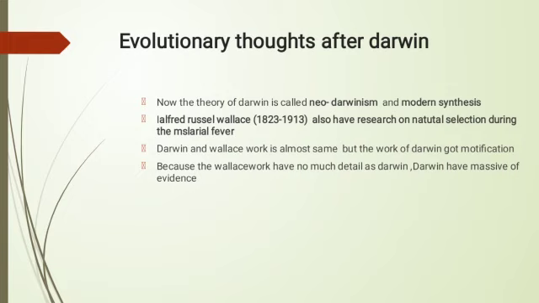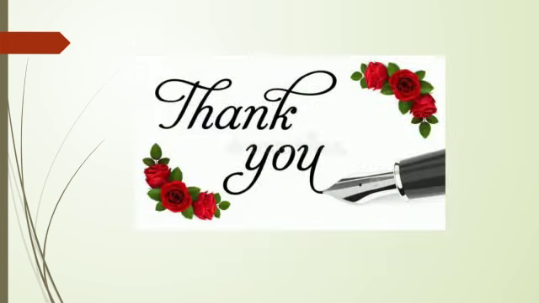Darwin and Wallace had very similar work because both worked on natural selection. But Darwin got fame because most of his work depended upon evidence, his experiences, and also massive material. While Wallace had no such evidence and no massive material. So Darwin got a lot of fame from his theory, while Russell Wallace did not have strong evidence and got no fame. This is all about evolution and the historical perspective.